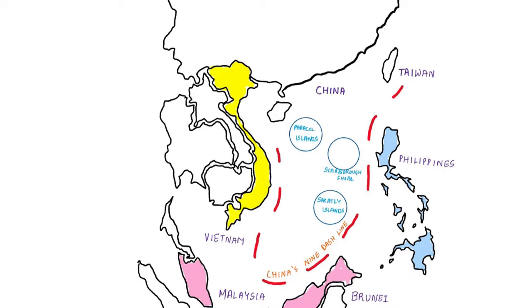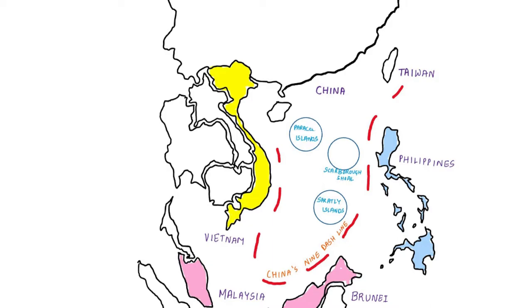Please remember it is the western arm of the Pacific Ocean and it lies in Southeast Asia. This region over here is called Southeast Asia where Vietnam, Thailand, etc. are located.